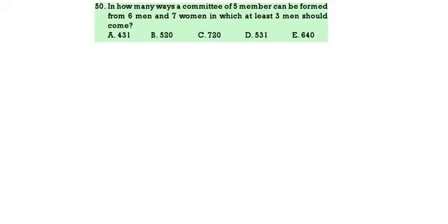In how many ways can a committee of 5 members be formed from 6 men and 7 women, in which at least 3 men should come? So there should be at least 3 men. That means how many ways it can be formed? 6C3 into 7C2, or, means plus, 6C4 into 7C1, or again plus, there can be all 5 men, 6C5.